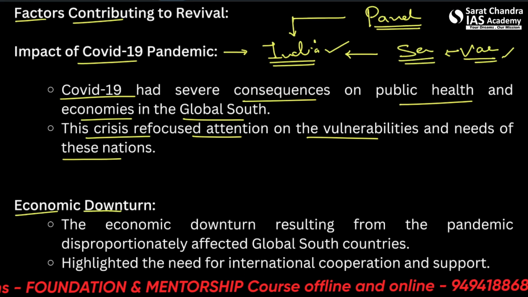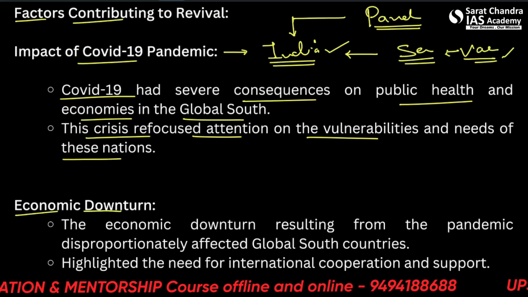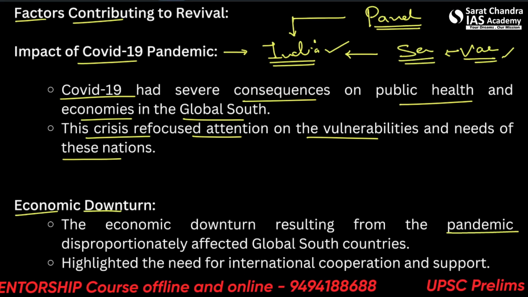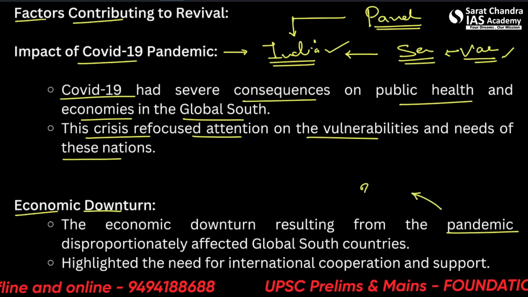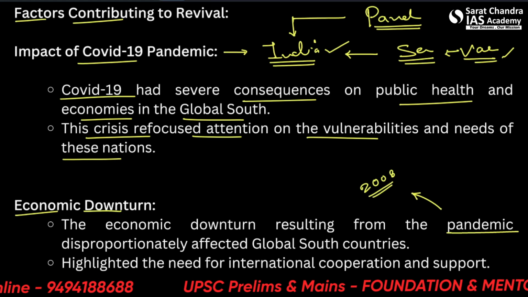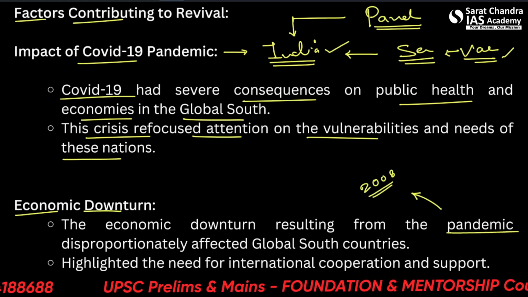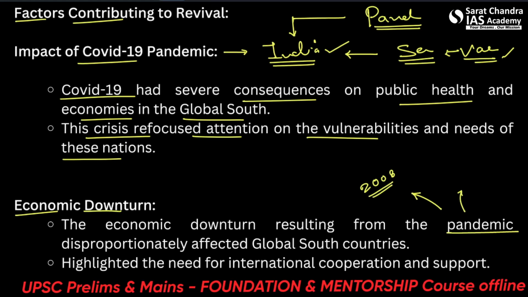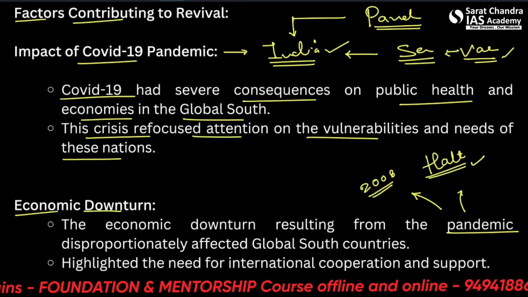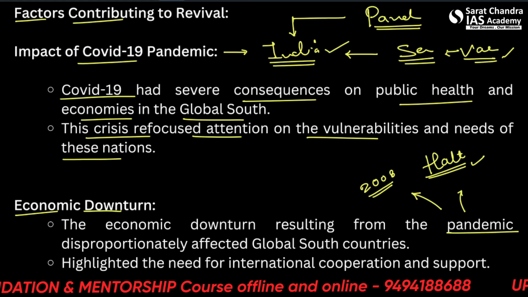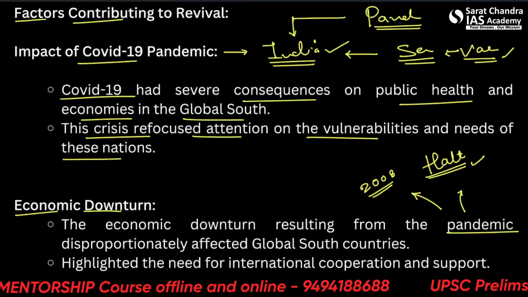The economic downturn in the north resulted from the pandemic initially. There were many downturns earlier, such as the 2008 recession, but there was something to kick-start it. So with this pandemic, all economic activities basically halted. There was nothing to be done. There was no demand, no supply, except for the very basic things.